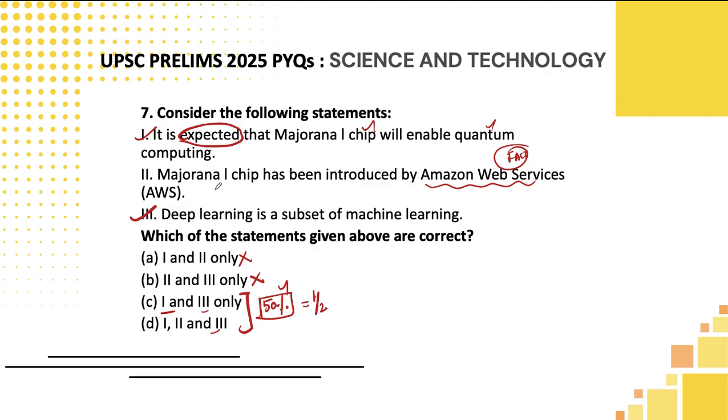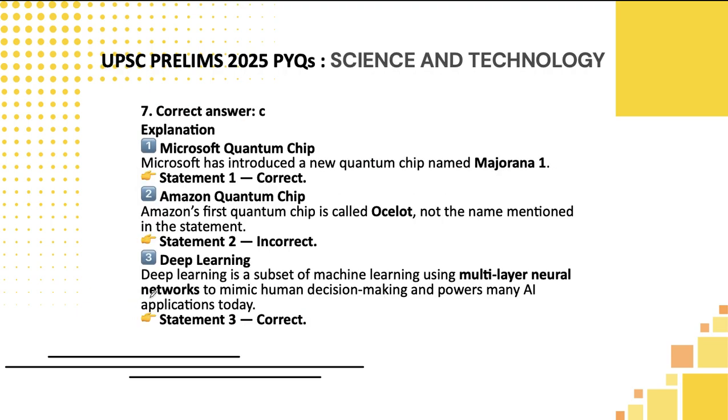Let's now use the logic, students. So Majorana 1 chip has been introduced by Amazon Web Services. Usually, what I will be telling is, whenever they use any particular fact in science and tech or in the UPSC preliminary examination, most of the times that fact will be wrong only. Using that logic, if you eliminate this statement, students, additionally I am telling, then you will be arriving at 1 and 3. That will be the correct answer here.